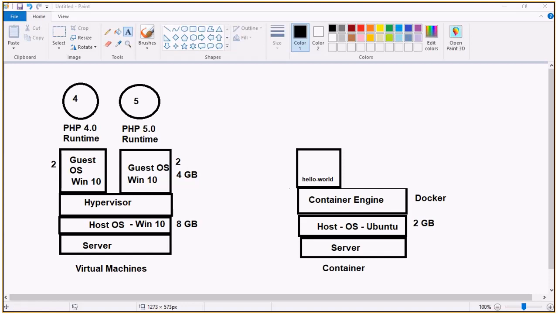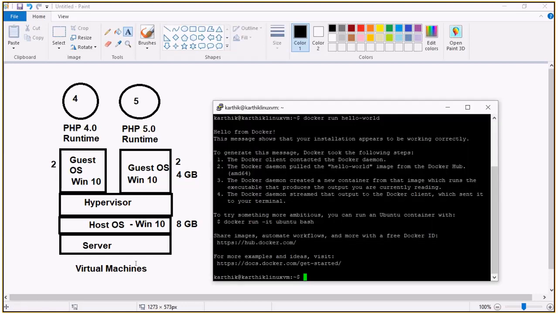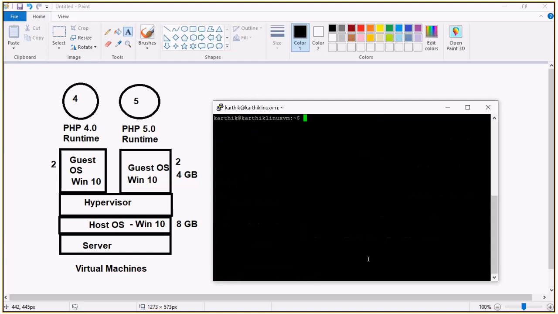If you see in this virtual machine, when I type docker images, there is one image there. Whenever I want, I can run this. That's the interesting part.